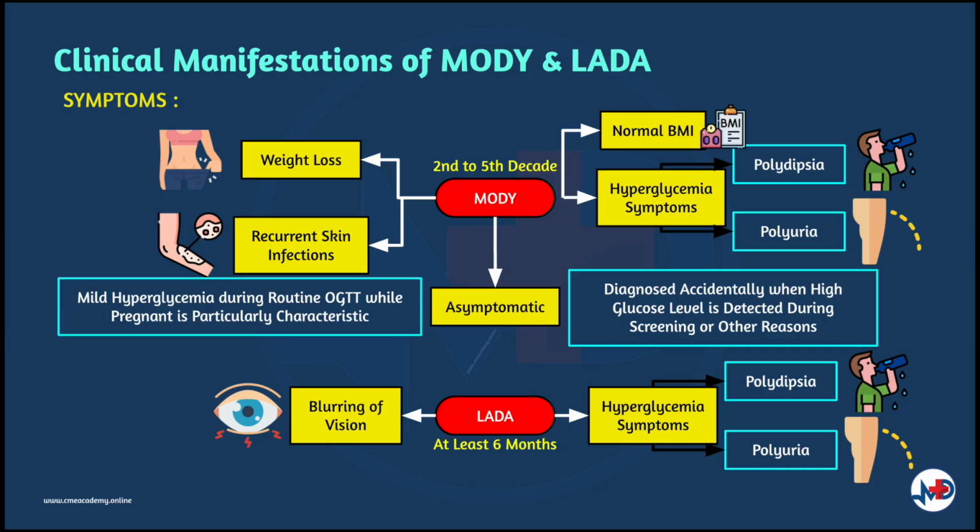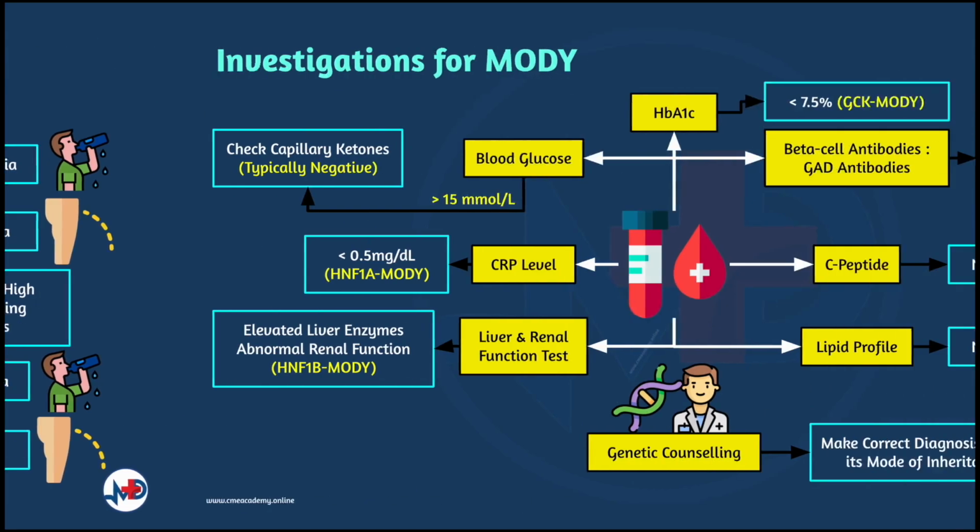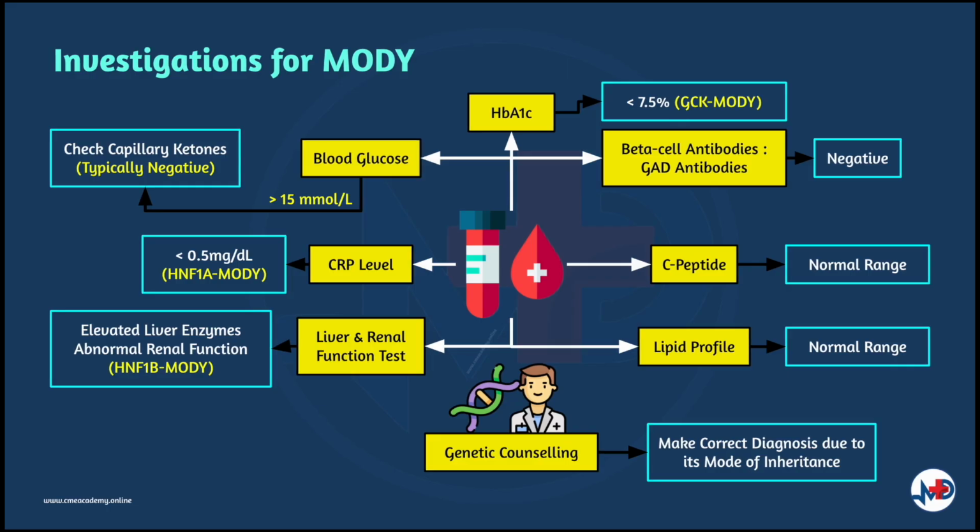In LADA, the symptoms would be similar once again to the other forms of diabetes, which would be excessive thirst and excessive urination. There are also often complaints of blurring of vision. Compared to juvenile type 1 diabetes, symptoms of LADA develop comparatively slowly over a period of at least 6 months. Now, moving on to the investigations to order.